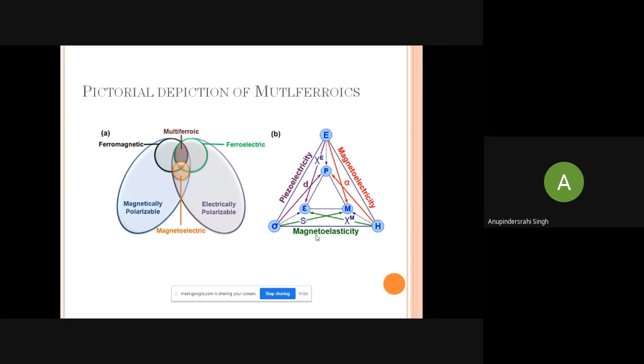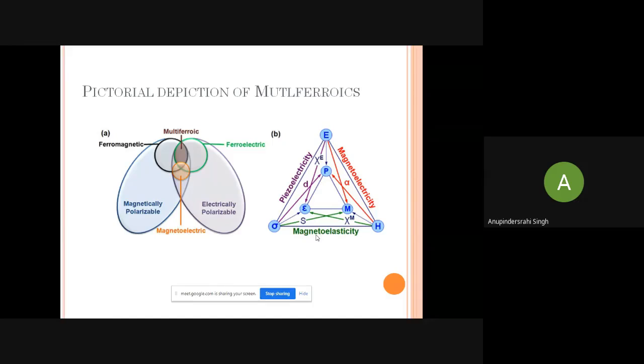On the right hand side, the electrically polarizable materials are there. Any materials which are dielectrics are present in this set, which show some kind of polarization while applying the electric field. Now the left black circle shows the ferromagnetic materials which have the spontaneous magnetization. The green circle shows the ferroelectric materials. Now according to the definition, the intersection of the ferromagnetic and ferroelectric materials can be represented as the multiferroic material. Both properties are there.